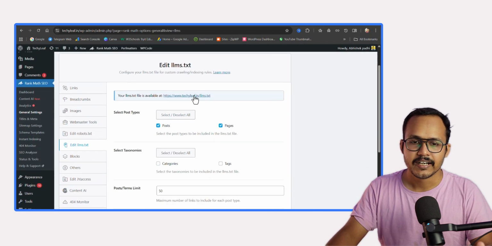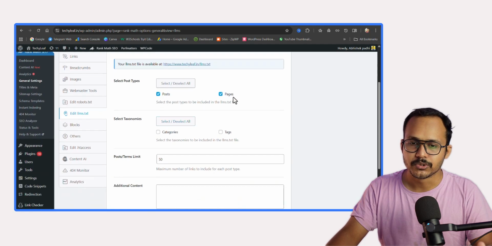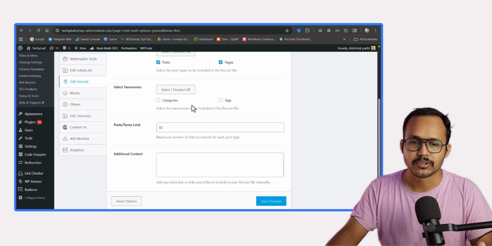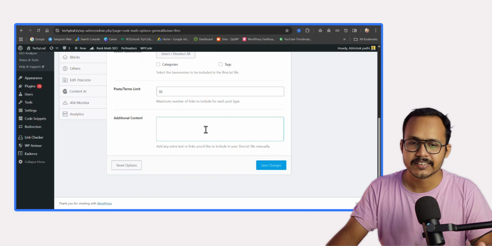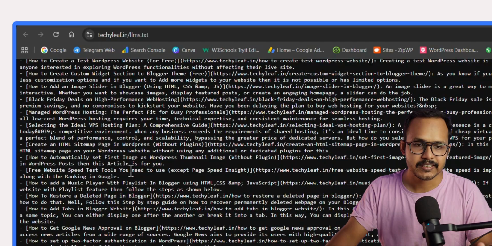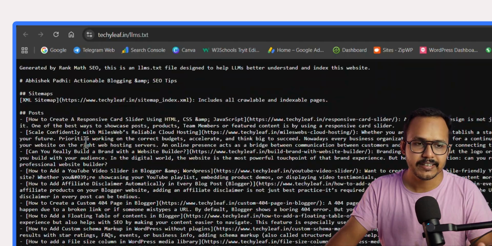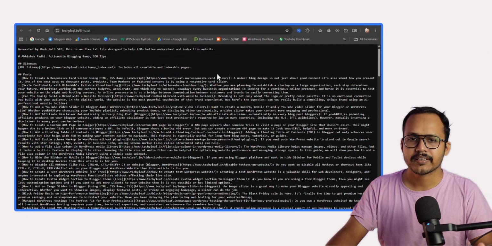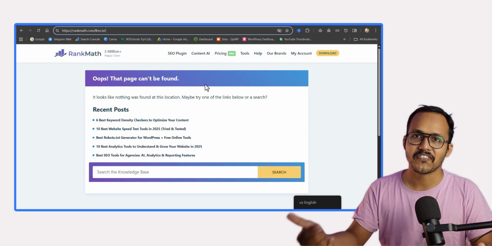As you can see, it has automatically created an LLMS.txt file, and you can include your posts, your pages, your category tags, and all these settings. You can add your extra rules, and if we open this, you can see it has added all the post titles and post URLs, and a brief description of each blog post. But they are not using it on their website.